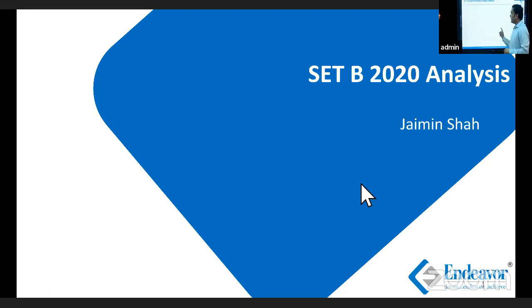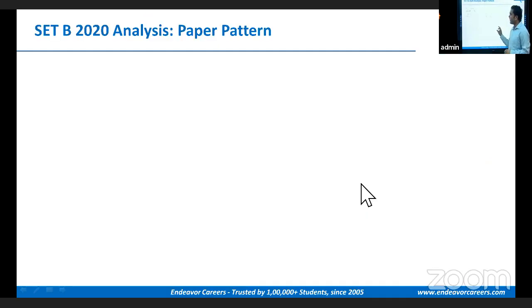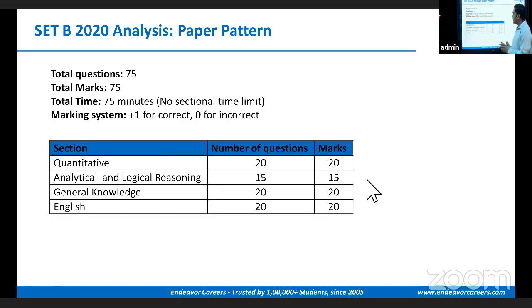So if I look at the paper pattern, this was the paper pattern for all the 4 days consistently. It was a 75-minute paper with 75 questions. The marking scheme was +1 and no negative marking for any wrong question, which means students should ideally have attempted all the 75 questions because there is no negative marking, right?